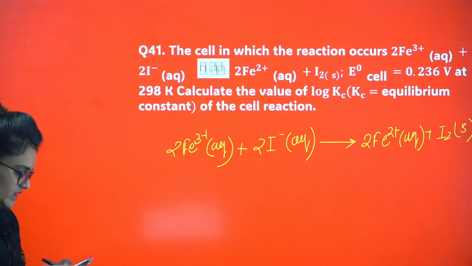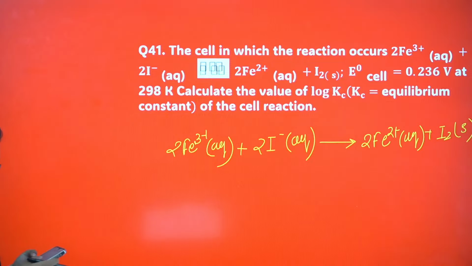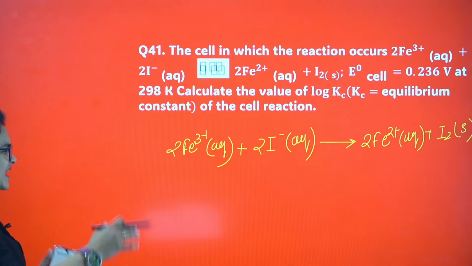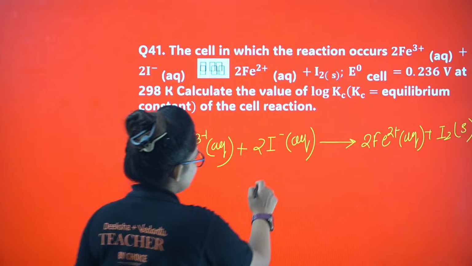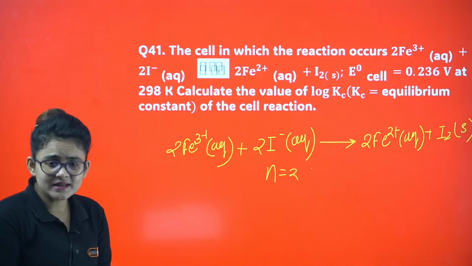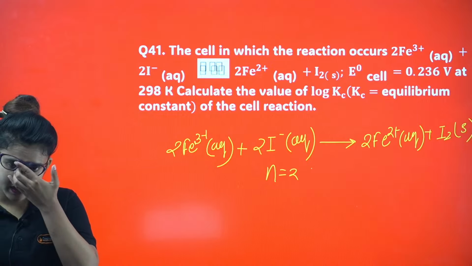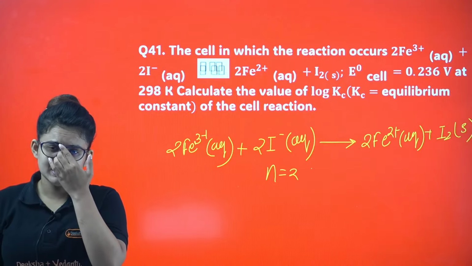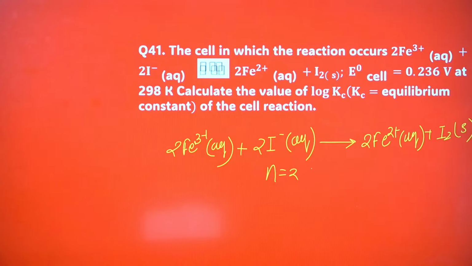So now what can I do? I can write down the half cell reactions to understand the n value, but by default you can understand the n value is going to be 2 here, 2 electron exchanges going on. In case you are not understanding, you can break it down into different half cells, then you will realize it. So let's proceed with the E0 cell calculation.